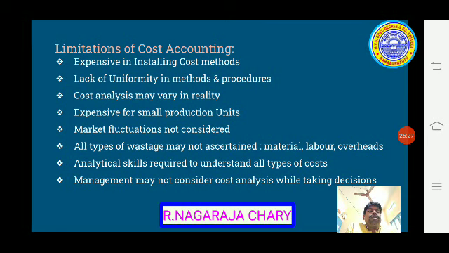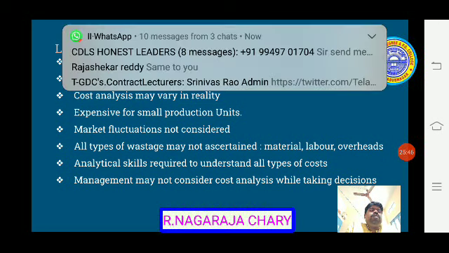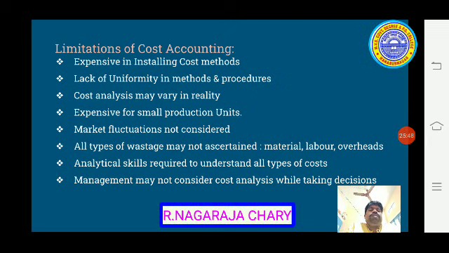Next, lack of uniformity in methods and procedures. In financial accounting, we have only a common format. According to the Companies Act and the Income Tax Act, we have to follow one simple format, whatever the organization, big or small. So uniformity is there in financial accounting. But in cost accounting there is no uniformity, because firm to firm there may be change.